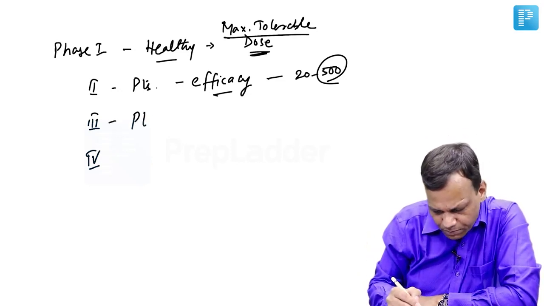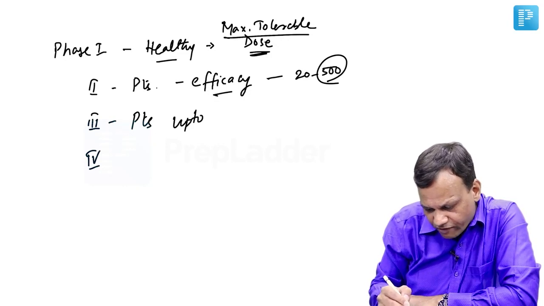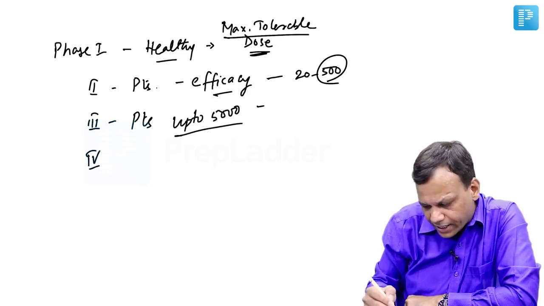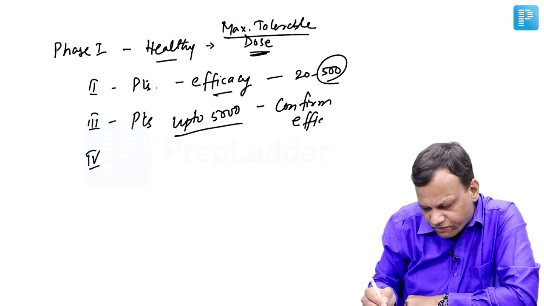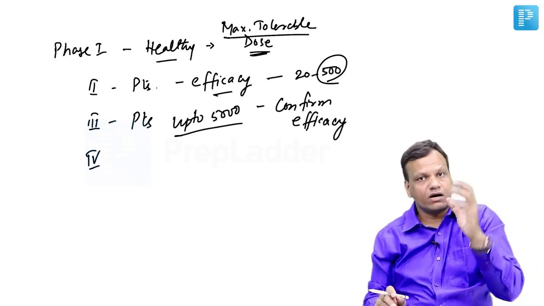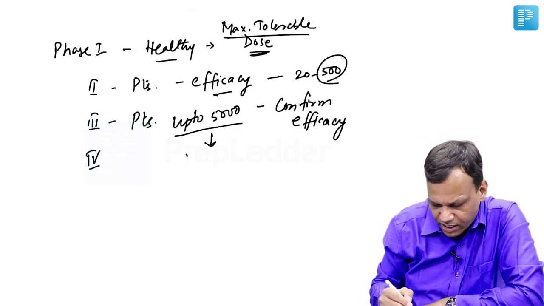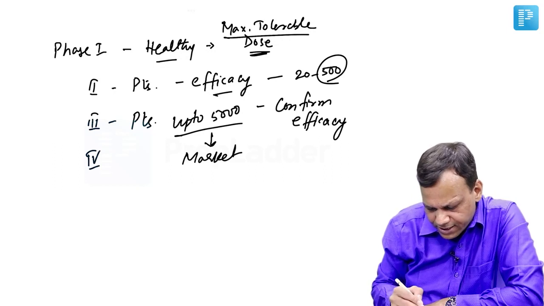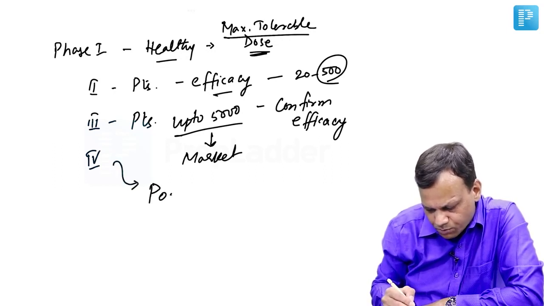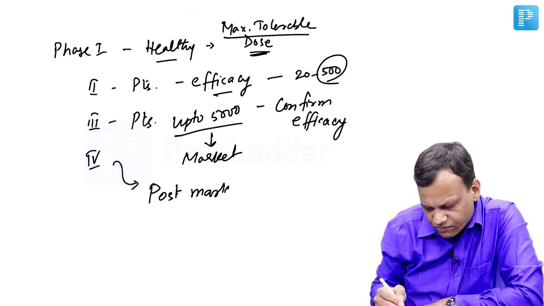So phase 3 is also done in patients, but a large number, up to 5,000 patients we take, and here we confirm efficacy. So read very carefully. In phase 2 we first test efficacy, in phase 3 we confirm efficacy, and phase 4 is after marketing. After phase 3 the drug will come into the market. Still, trials are done, which are called post marketing studies. So that is phase 4.